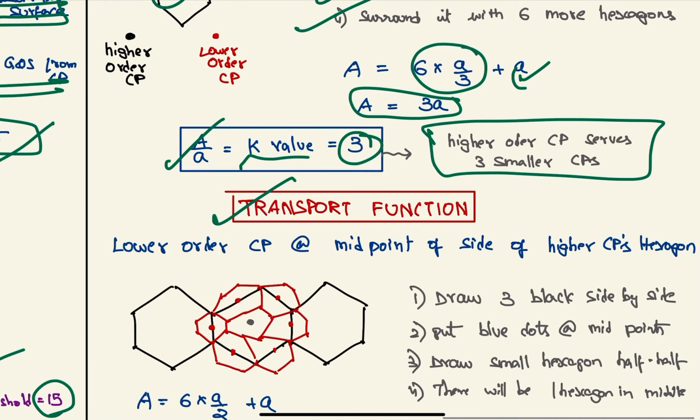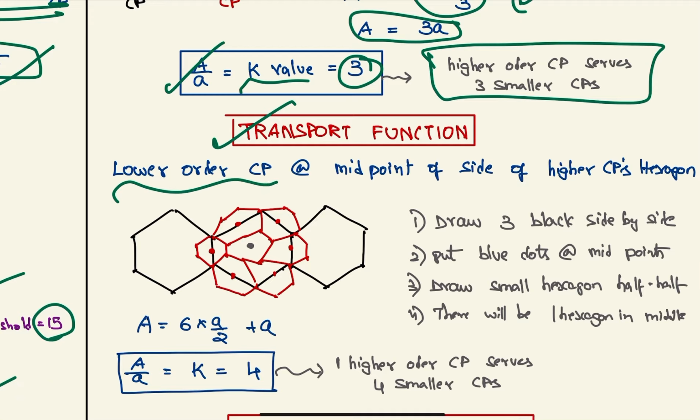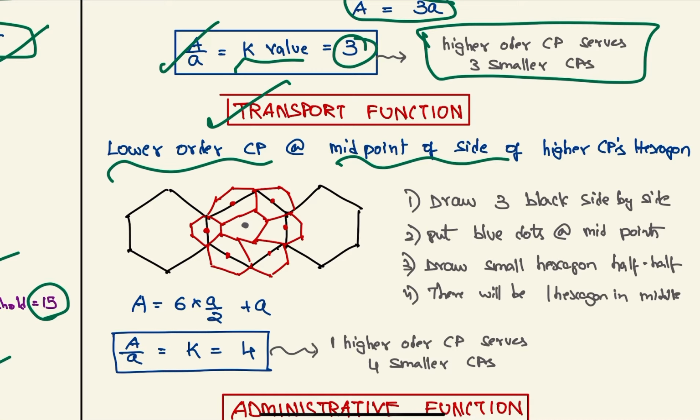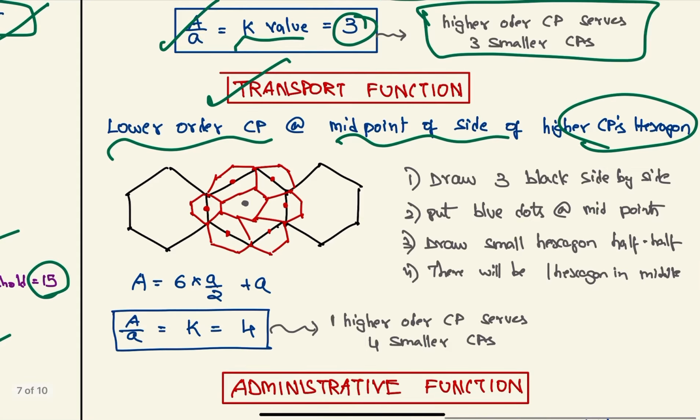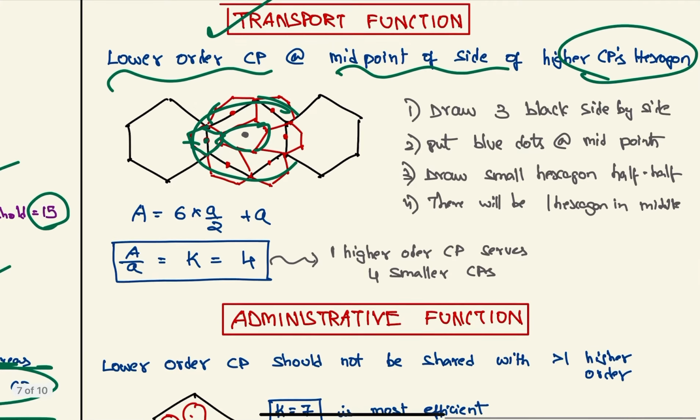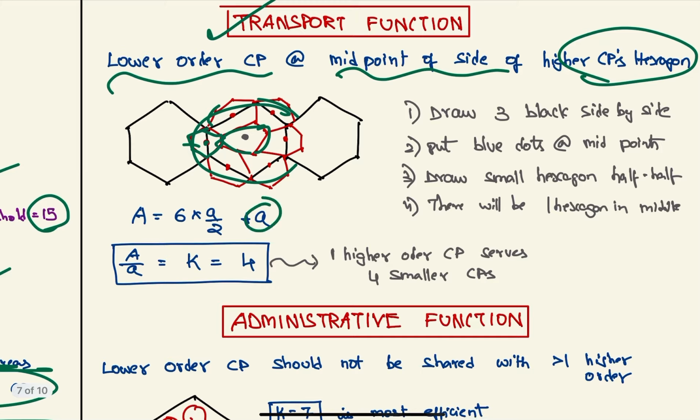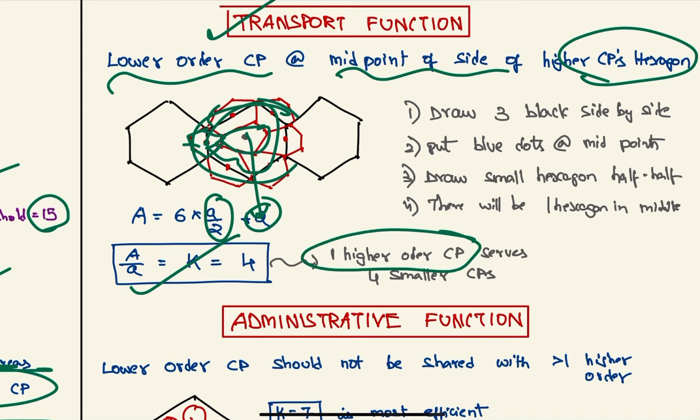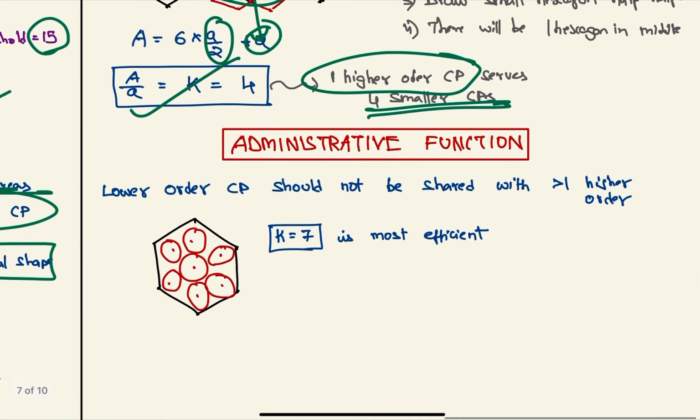Next, we have the transport function. For this, lower order central place must be at midpoint of the higher central place's hexagon. Therefore, first draw 3 hexagons side by side. Then put the point in midpoint and draw the hexagon shared by these two. Draw the hexagon in center and complete the hexagon figure. Here we have the one single one in the middle and 6 of them sharing half of their areas. Therefore, the k value will be 4. Therefore, one higher order central place will serve 4 small central places.